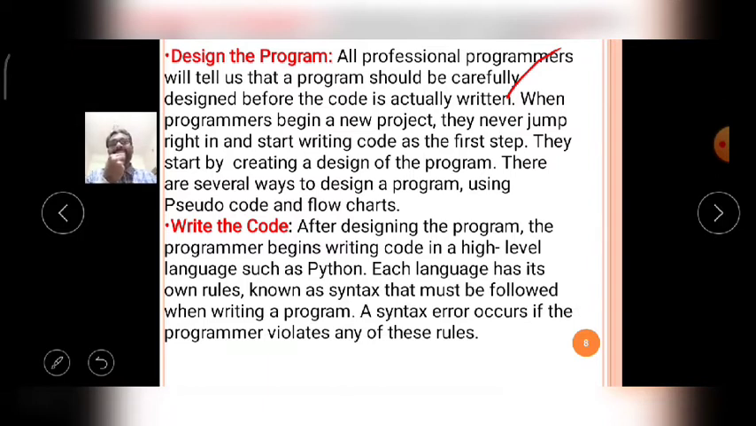They start by creating a design of the program. There are several ways to design a program, using pseudocode or a flowchart. With the help of these mechanisms, the programmer first designs the program. In the design mode, he has to decide what input is taken by the program, what output is obtained from the program, and how to implement the logic. All these steps are covered in the design mode.